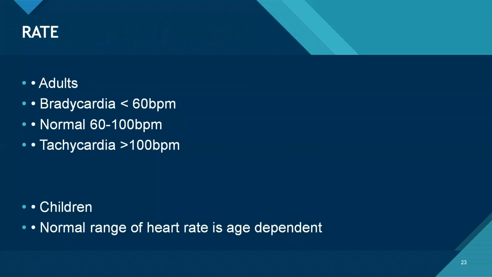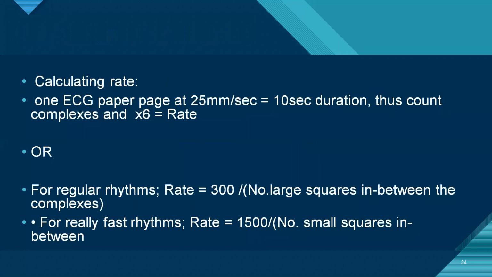Coming to rate, we can calculate it by dividing 300 by the number of large squares between complexes. Or if it is faster, we divide 1500 by the number of small squares.